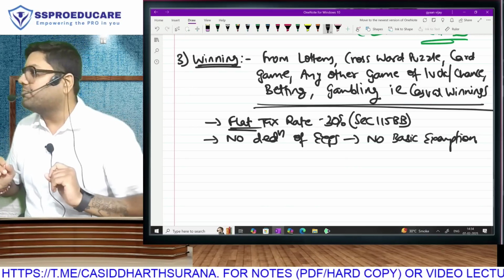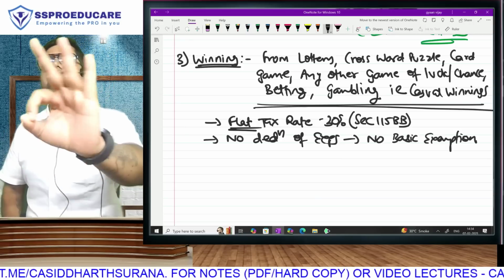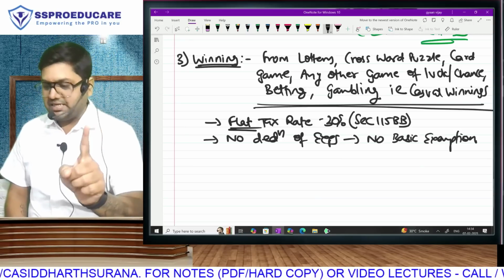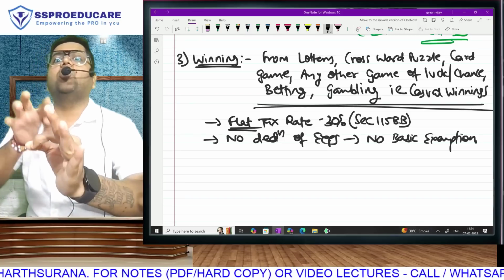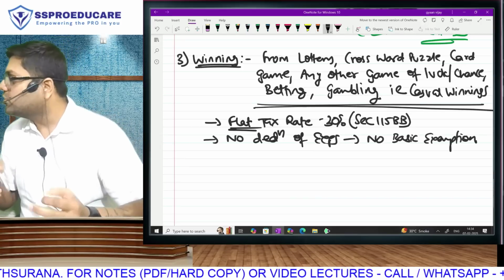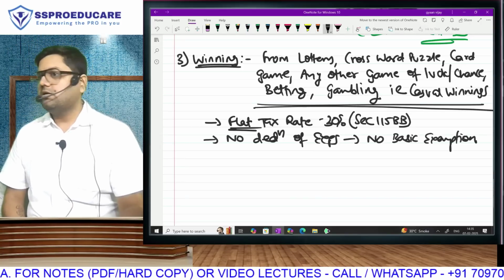Normally, if we earn income up to 2,50,000, we don't have to pay tax. But on this 1000, directly we will apply 30%. No basic exemption, no slabs, direct 30%. That also, we won't subtract the cost of the lottery. The income received will directly be taxable without any deduction.